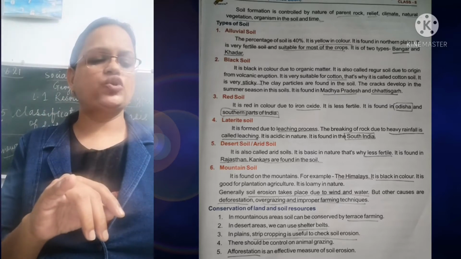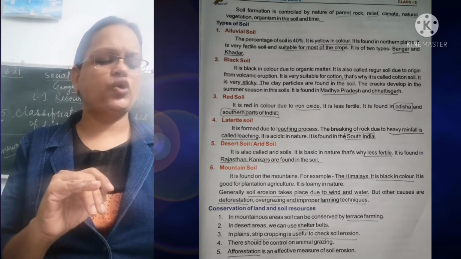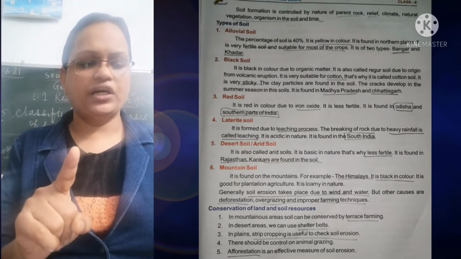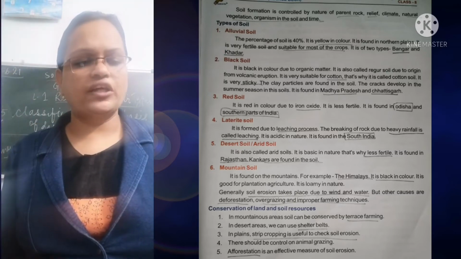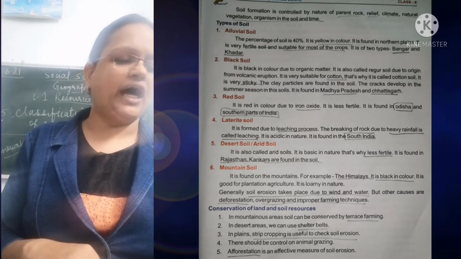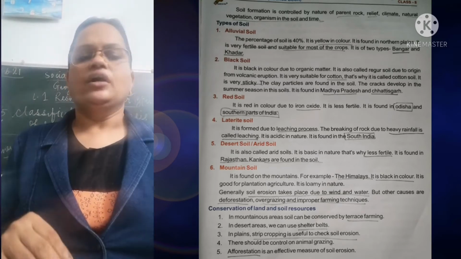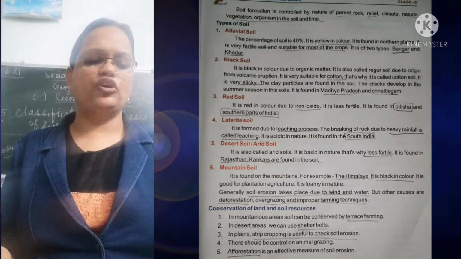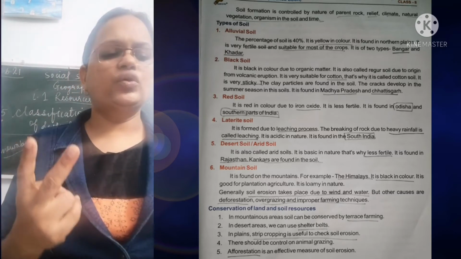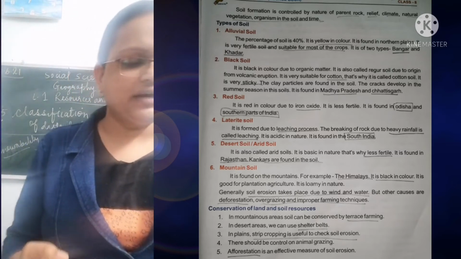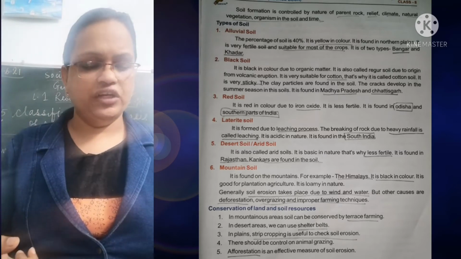First is the alluvial soil, and in alluvial soil the percentage of the soil is 40%. It is yellow in color. It is found in the northern plains. It is very fertile and suitable for most of the crops. That means it is used for all types of crops, and it is of two types, that is Bangar and Khadar. Bangar and Khadar are the types of the alluvial soil.